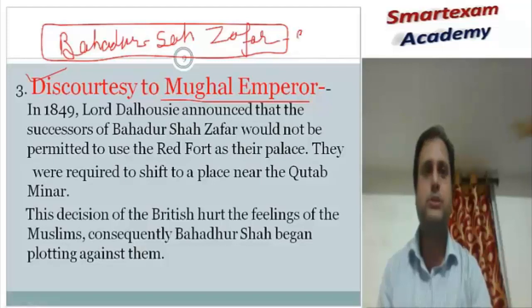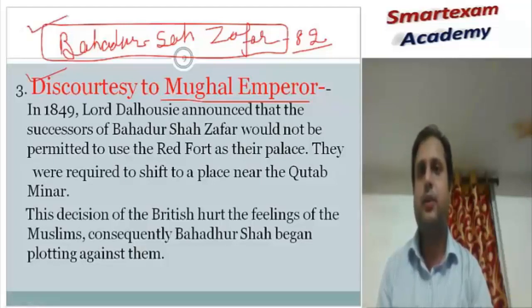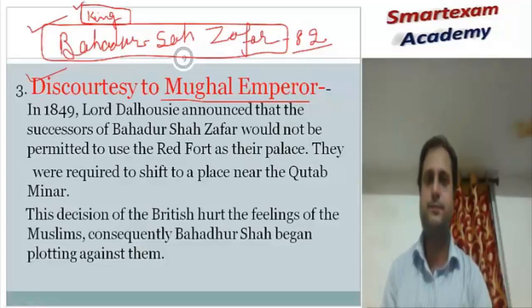His age was 82, and he was a very old person. Lord Dalhousie said that after the death of Bahadur Shah, the title of king would vanish, and his successors would not use the title king.